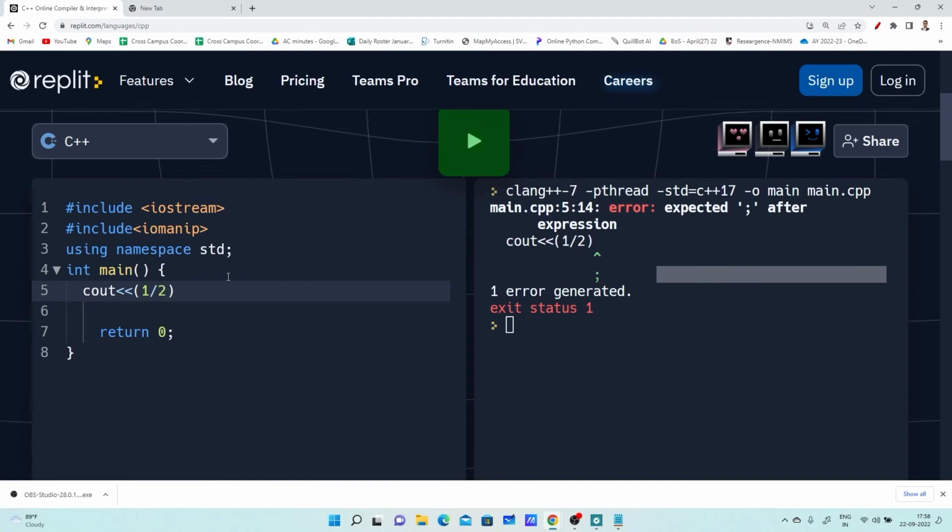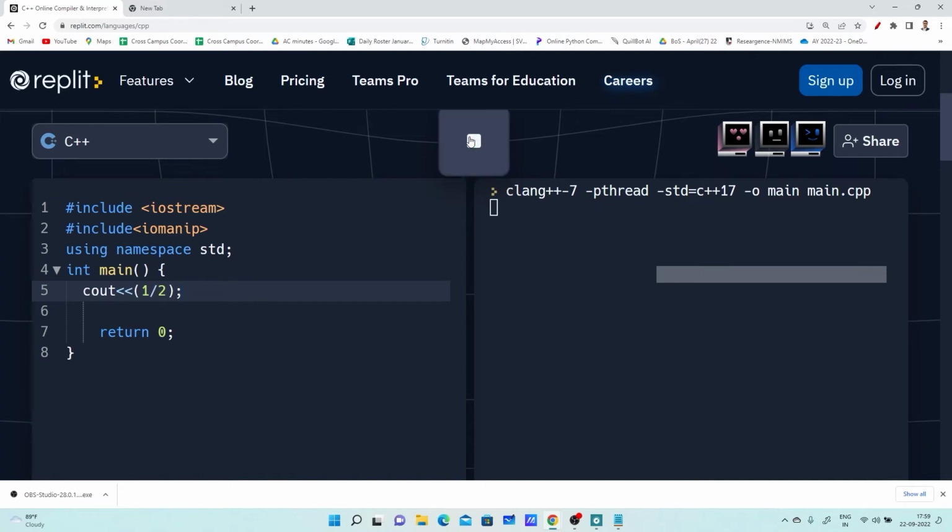So semicolon is required. Let me introduce a semicolon here. Why is this error displayed? Actually, the compiler is not there just to find the error. The compiler is asking me to correct it so that it can translate the code to machine form. Okay, so now it is displaying the result as 0.